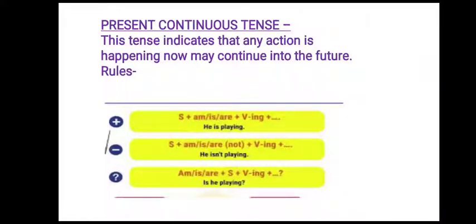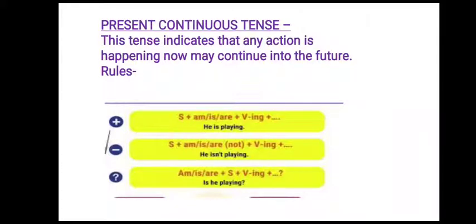Now here are the formulas of using present continuous tense. Dear children, you need to learn all the formulas of present continuous tense in any of the tenses given in the question. So learn the formulas by heart.